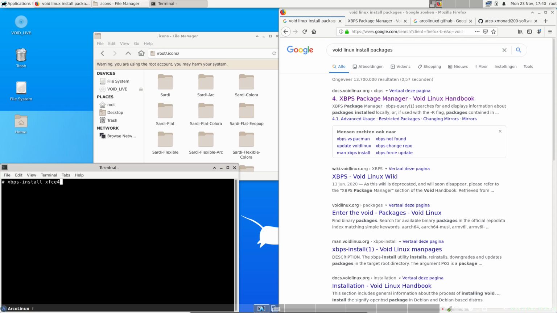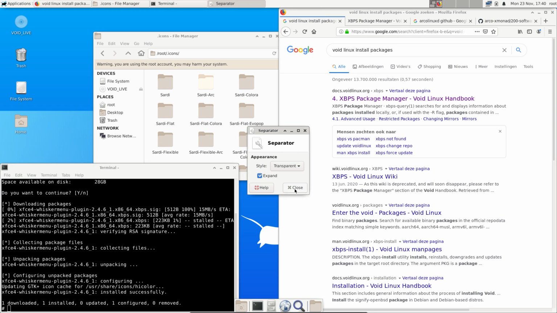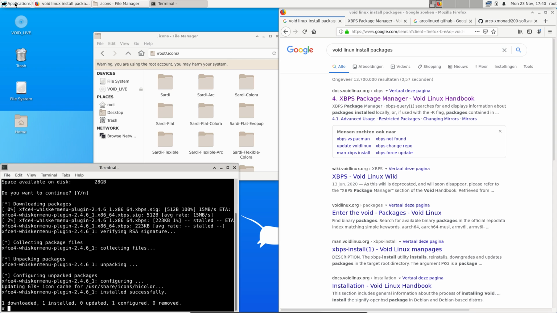Plugin whisker, or is it just whisker? Whisker menu plugin is the other way around. So is it here as well? Whisker menu plugin. Because that would be fun, right? We can actually say to the properties of the panel, oh my god, that's not what I wanted.